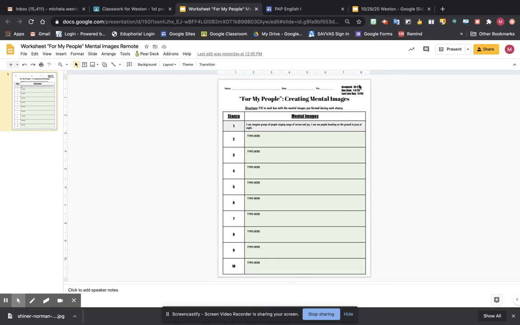I'm starting to put this in here so we can be aware of when things are due. This assignment is assigned today, October 29th. It's going to be due, oops, that needs to be changed. It's only due tomorrow, the 30th, and then Monday, the 2nd, will be the due date on it.